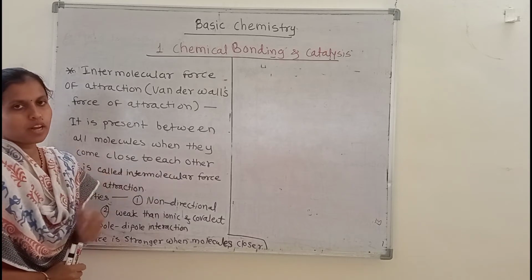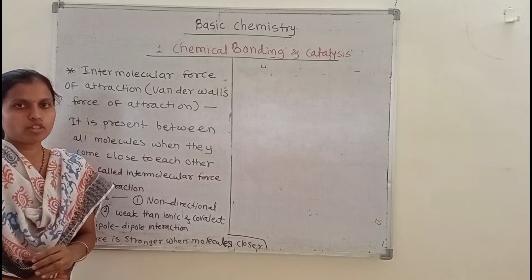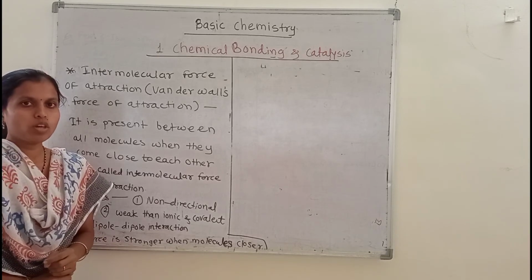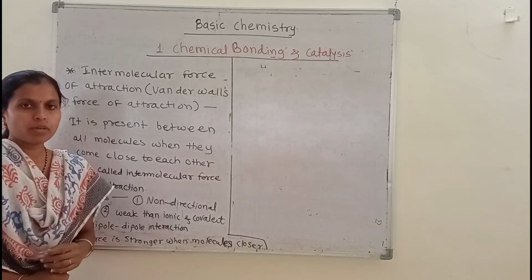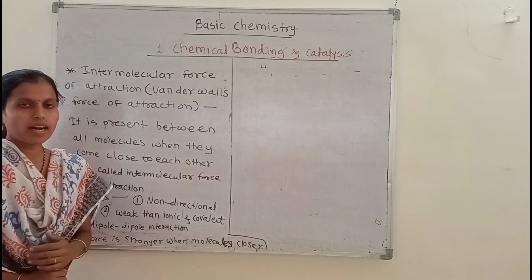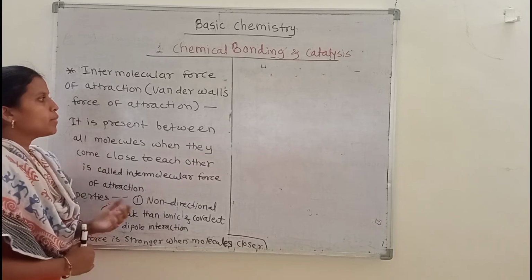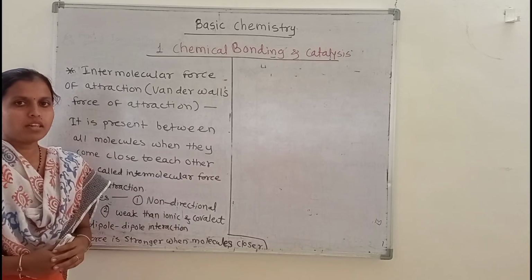Electrovalency is formed when electrons are lost and gained. Covalency is formed when there is mutual sharing of electrons, and coordinate valency is formed when only one atom shares its electrons and the other atom accepts the sharing without contributing an electron. And metallic bonding is formed between metallic atoms.